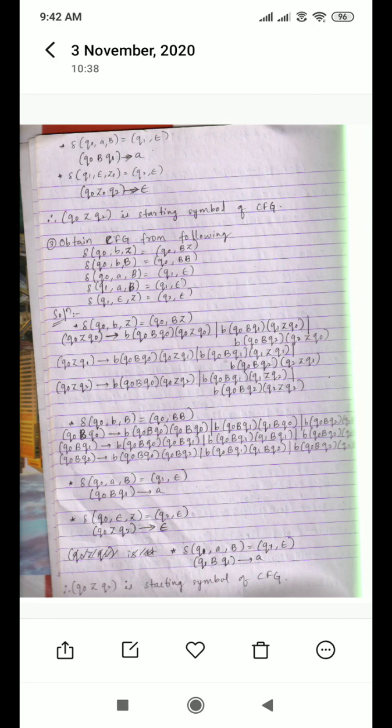So today we solved problems on deterministic and non-deterministic PDA. Next, PDA to CFG, how you convert. Next, CFG to PDA, how you convert. Totally three methods we have seen.